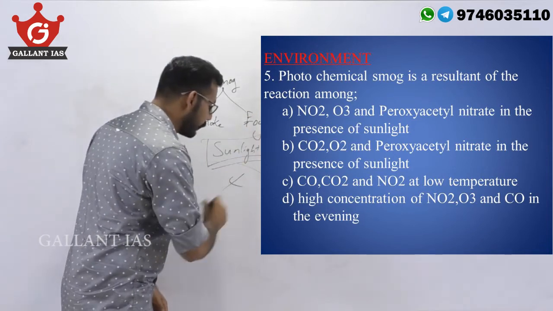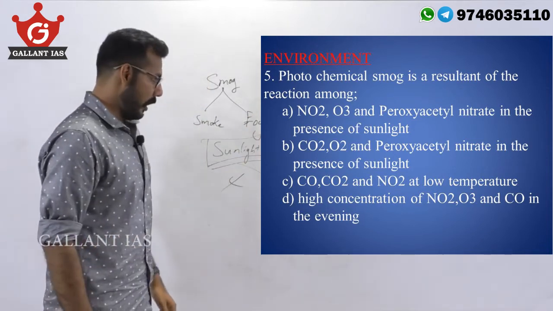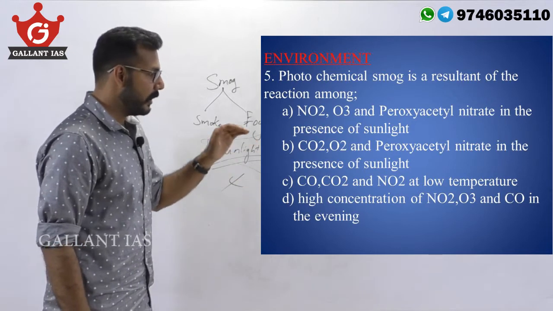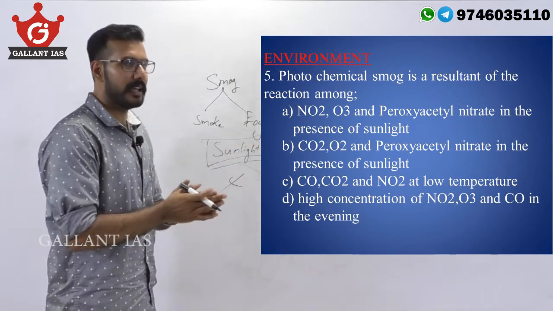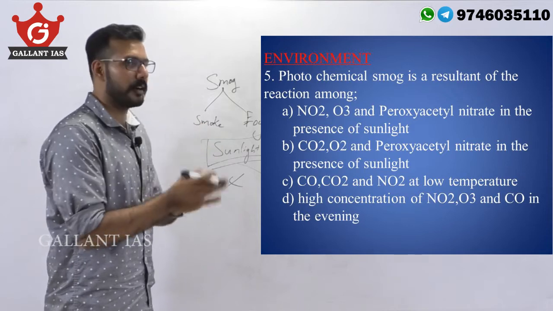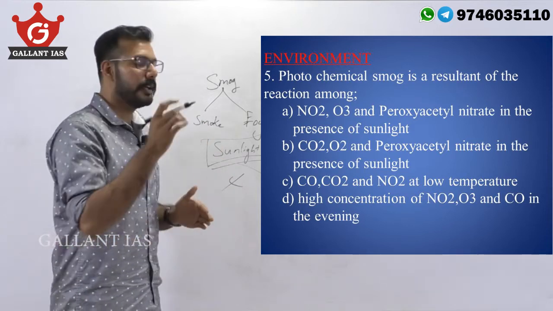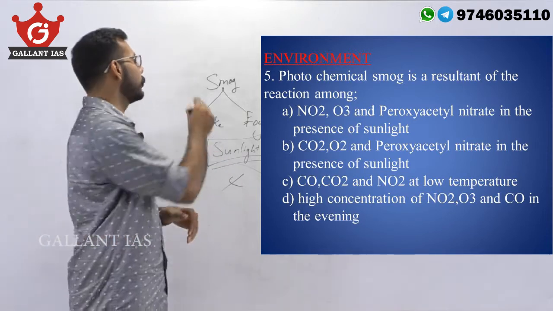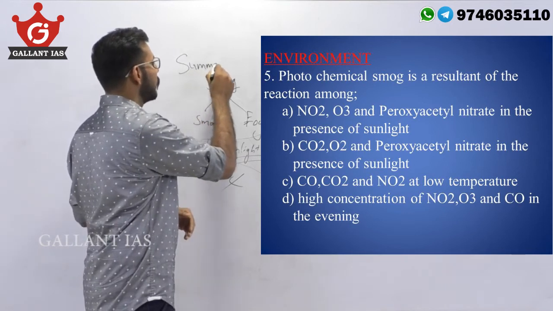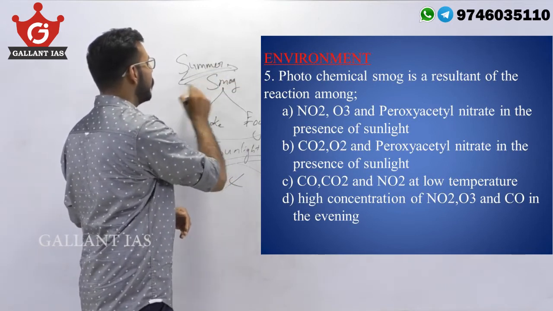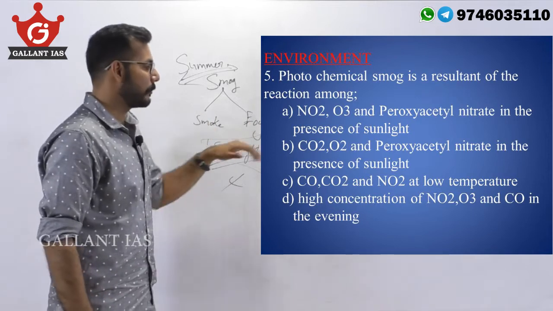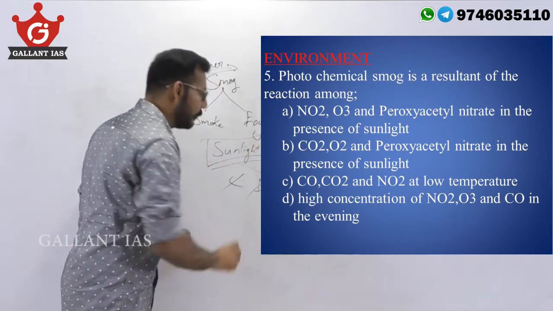So C can be eliminated. Now, D. High concentration of NO2, O3 and CO2 in the evening. Evening again, we need good sunlight for the formation of smog. Actually, photochemical smog appears more during the summer season, due to the abundance of solar radiation during that time. So D again can be eliminated.